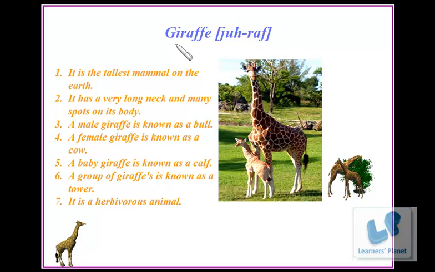Next we have giraffe. It is the tallest mammal on the earth. It has a very long neck and many spots on its body. A male giraffe is known as a bull. A female giraffe is known as a cow. A baby giraffe is known as a calf. A group of giraffes is known as a tower. It is a herbivorous animal.